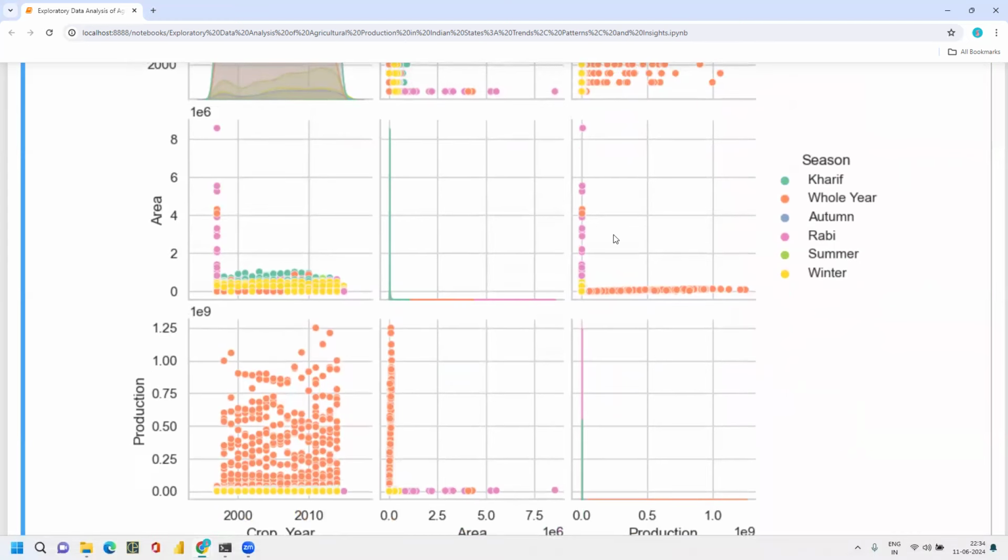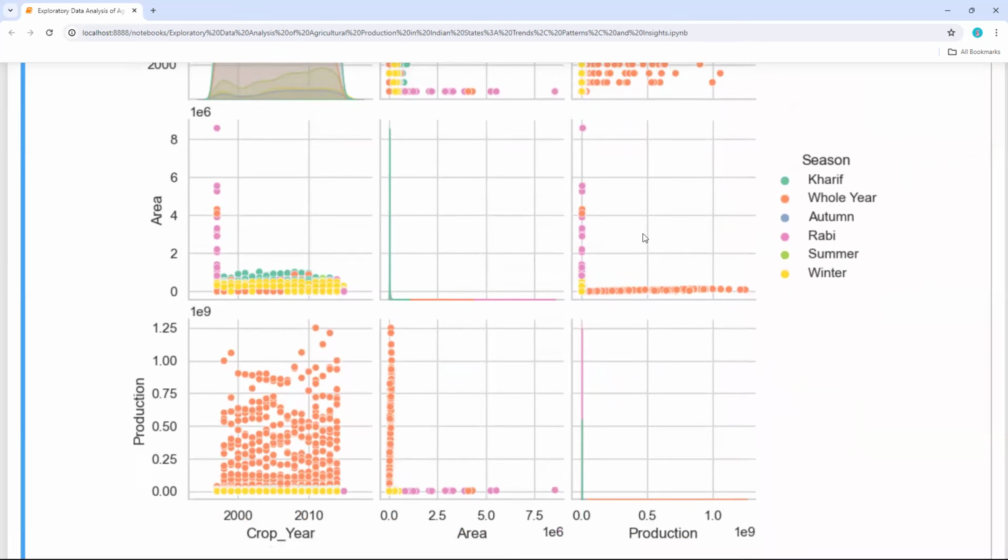See production and area wise we have this matrix.